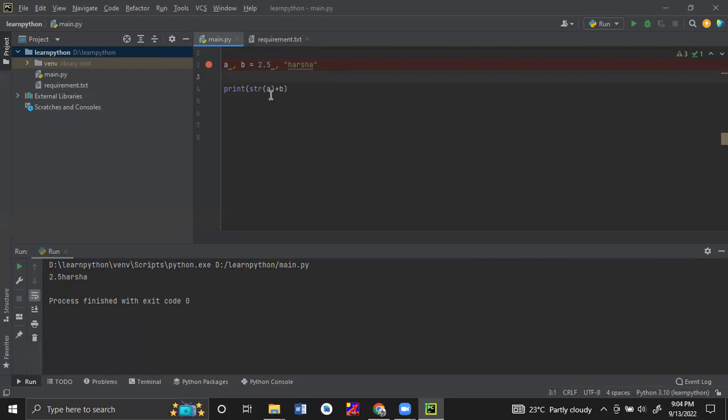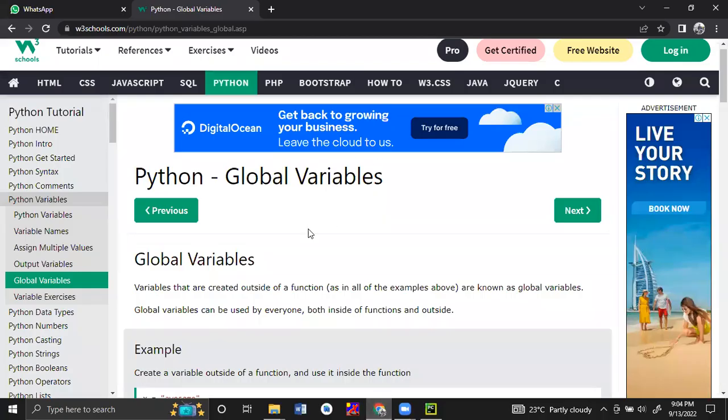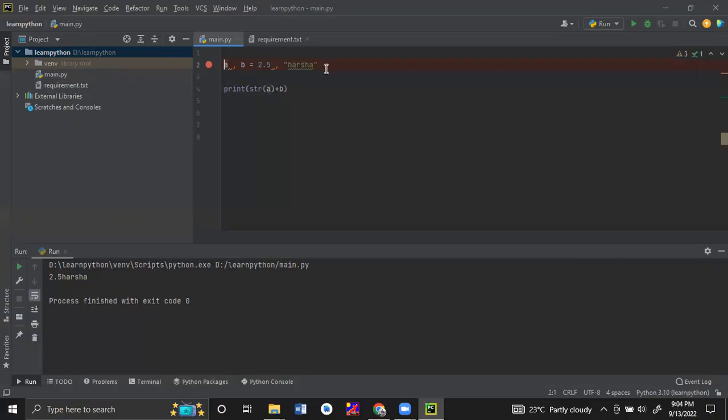In the same way, in Python also we have local and global scope for the variable. When we create a variable like this, A and B, this is the global declaration for this file. For example, if I create any method, still I have not shown how to create a method, just I am showing. To define the method, we need to use the def keyword.